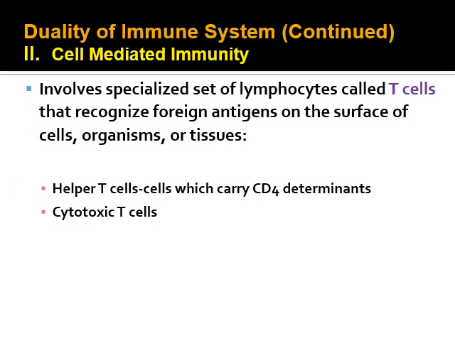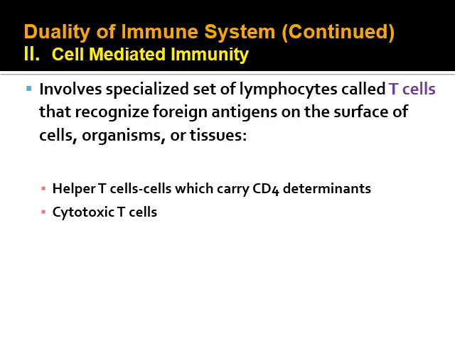Now the cell-mediated immunity. Cell-mediated immunity involves a specialized set of lymphocytes called T cells, which recognize foreign antigens on the surface of cells, organisms or tissues. Remember, it is cell-mediated.